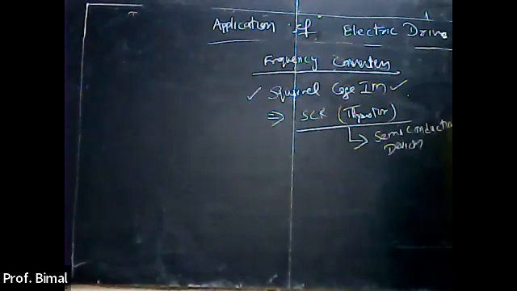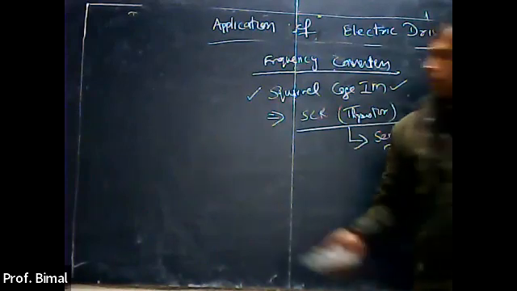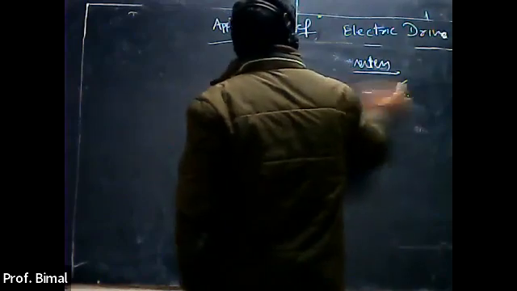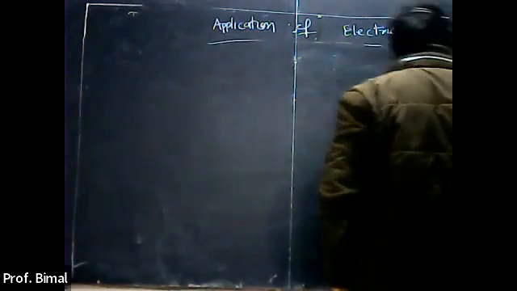Right. Then after that, next category is belt conveyor.